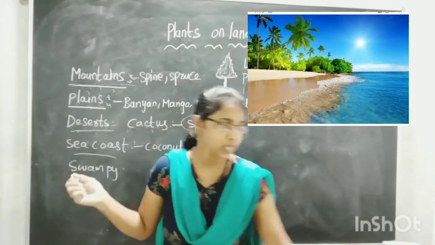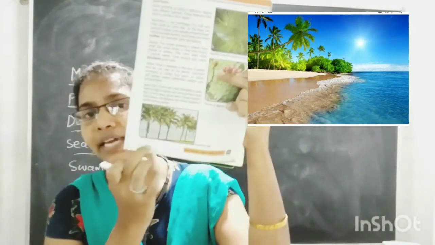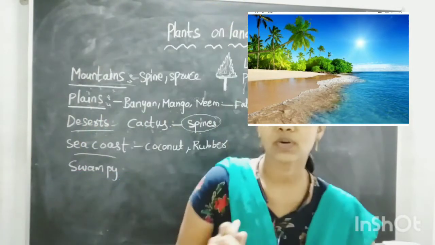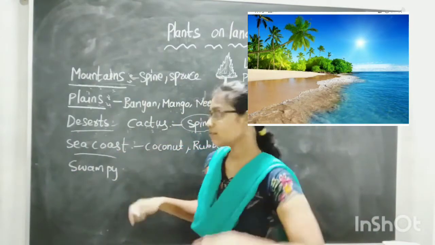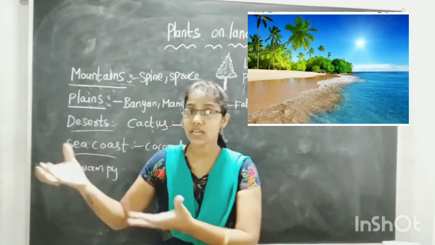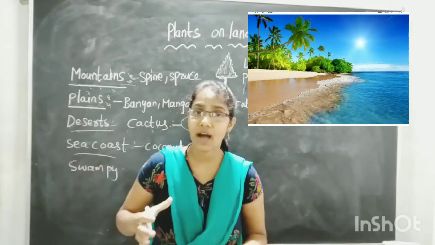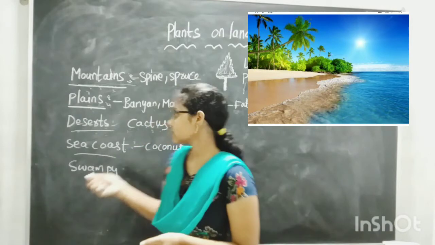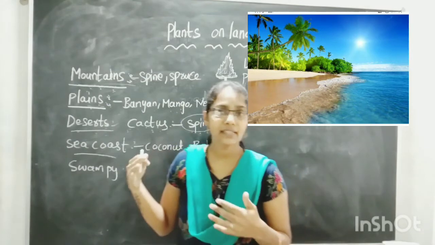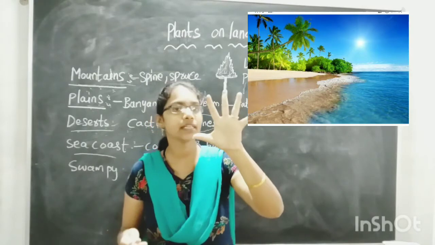How will the coconut plants be, children? They have a big stem, and the leaves and branches you can find at the top of the tree. So what will happen? In the sea coast areas the wind blows very fast. Plants which have their branches on the top can survive with that wind.